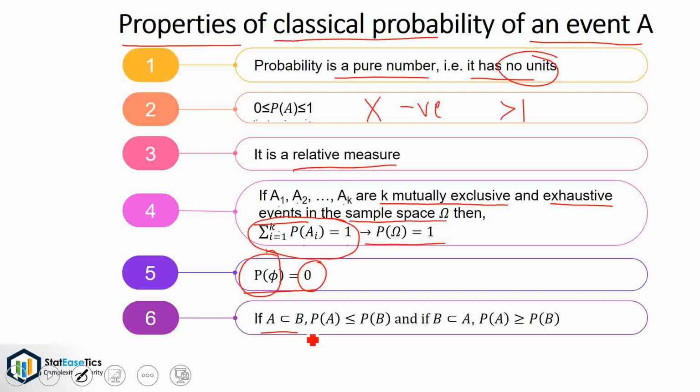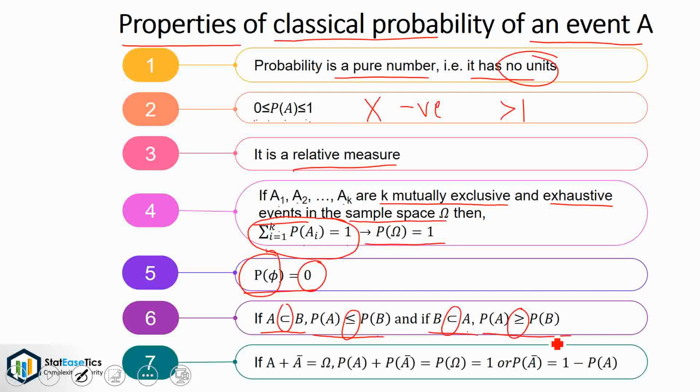If A is a subset of B, then probability of A is less than or equal to probability of B. And if B is a subset of A, then probability of A is greater than or equal to probability of B. If A plus A bar is equal to omega, then probability of A plus probability of A bar is equal to probability of omega, which is 1, or P(A bar) is equal to 1 minus P(A).